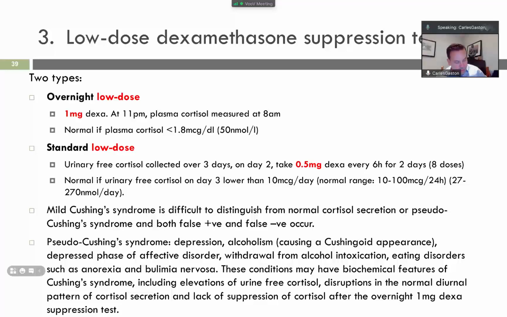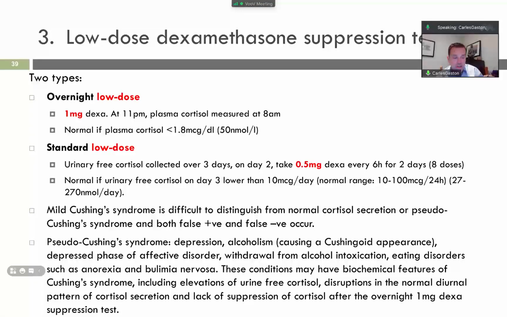So on the test, you should always look for external cortisol exposure, right? One medication with cortisol, or other medications, but also other syndromes such as, for example, anorexia, depression, alcohol, and alcohol withdrawal.